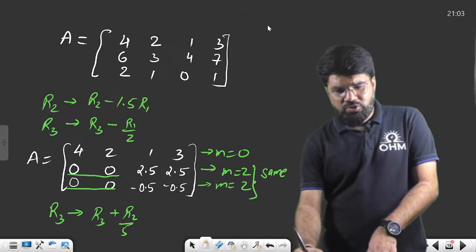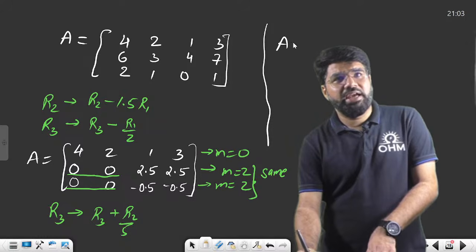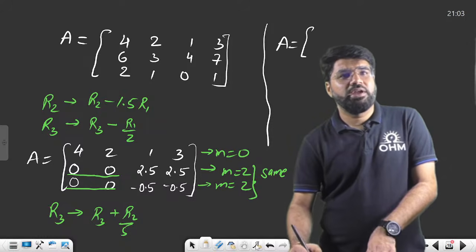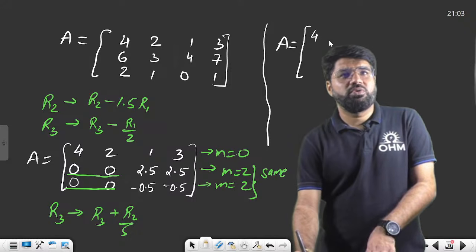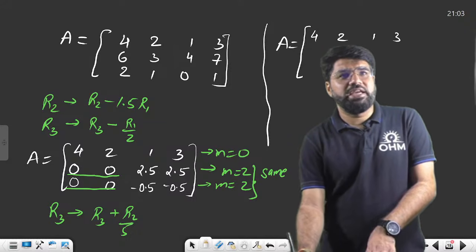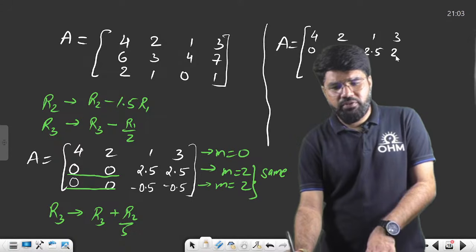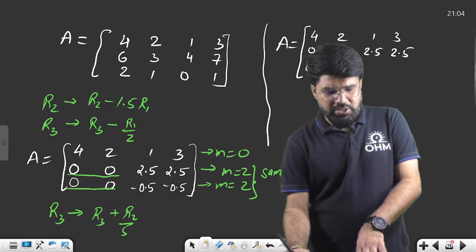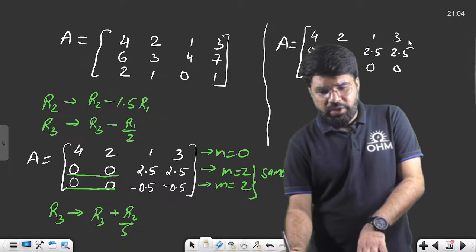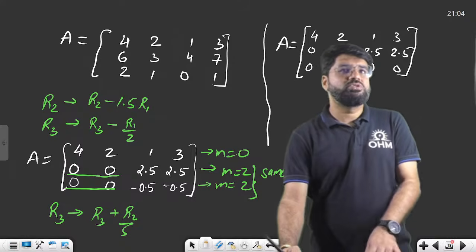Correct? So on doing this much, what is the A I am getting now? The first row is the same, 4, 2, 1, 3. The second row I am not disturbing now, 0, 0, 2.5, 2.5, and then the last row, anyway this is 0 and 0 plus 0. Then these two also become 0.